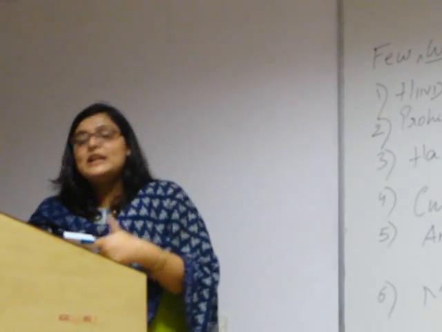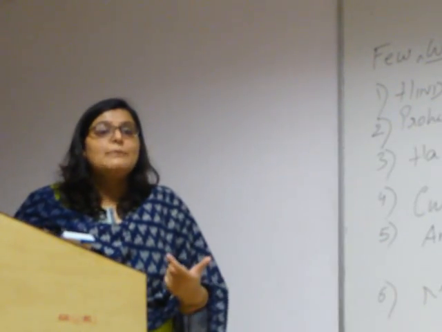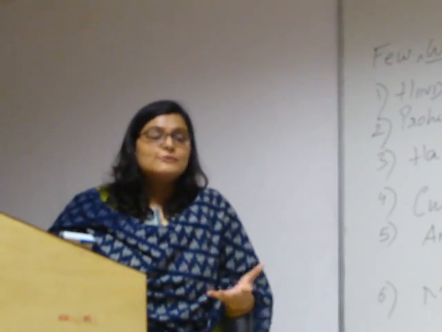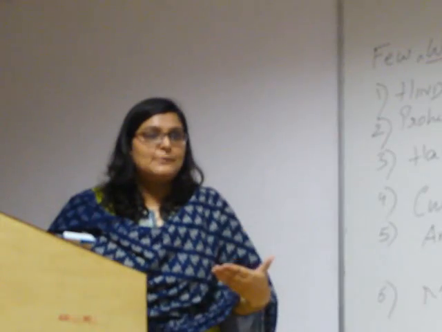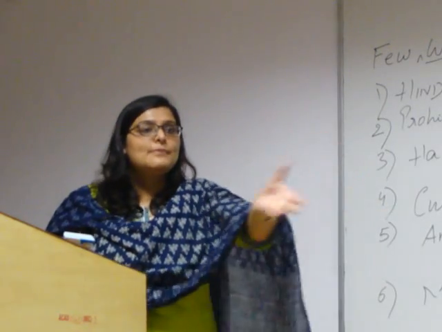The third is recurrent attack of insanity. Recurrent attack of insanity means a person might be, if you meet him, completely normal. But one fine day he becomes aggressive, starts throwing things. So a recurrent attack means that out of 30 days of a month, 10 days he is fine, and 20 days he is suffering from some kind of disorder.